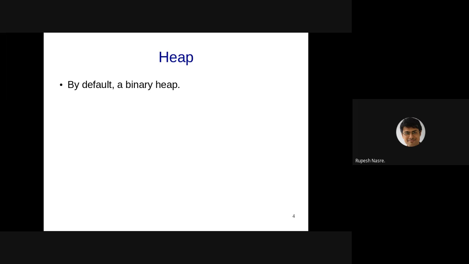In all our discussion, we are going to use a binary heap. That binary heap, as you would know from our previous discussion about binary trees, is also going to look like a tree. Just that now we are going to, in some sense, do slightly different operations. Plus, the representation is going to be a little different.